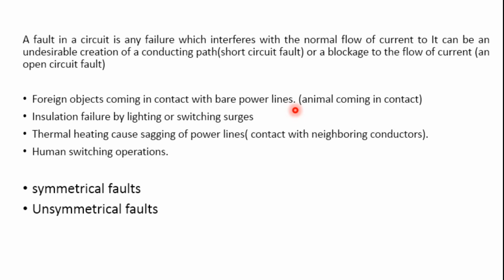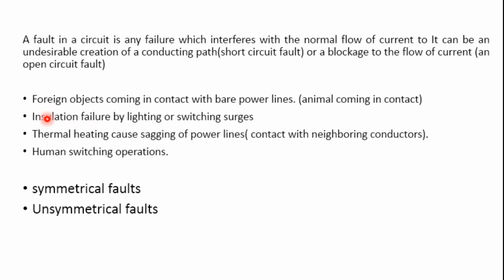Foreign objects may take virtually any form, like a tree falling onto the transmission line, a bird shorting out the lines, vehicles colliding with the towers or poles, or animals coming in contact. So these are four of the reasons for a fault in a system.